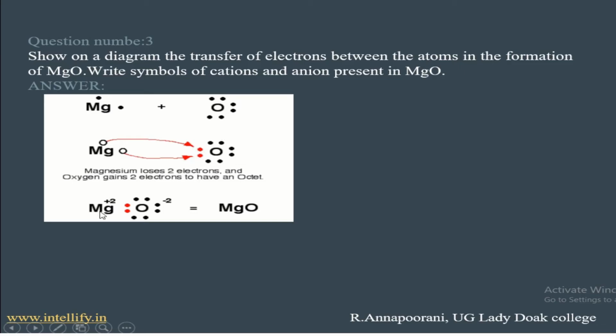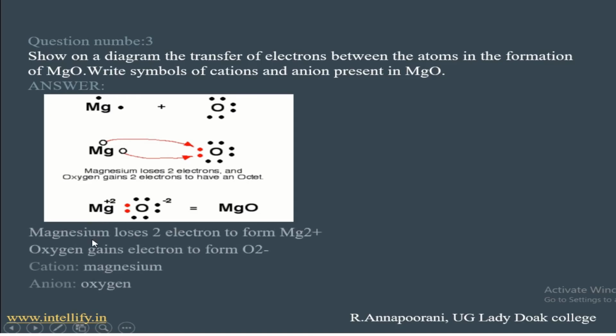So Mg2+ and O2- lead to MgO. Here cation is Mg2+ and anion is O2-. Cation is magnesium and anion is oxygen. Magnesium loses 2 electrons to form Mg2+ and oxygen gains 2 electrons to form O2-.